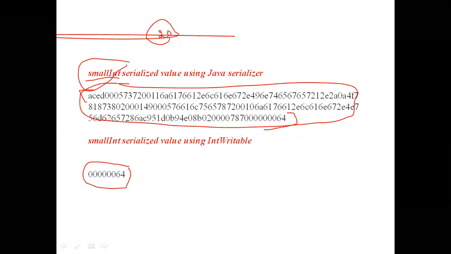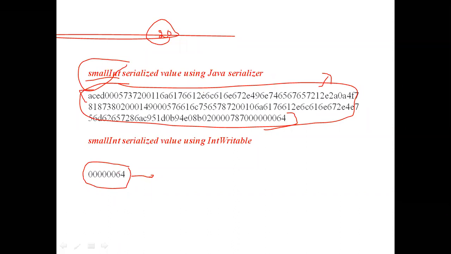Both are the same: both convert the object's data into byte streams. But when we compare with the Hadoop byte streams, the size of the Java byte streams is very much more. So if you want to transfer this data through the network, data overhead will be there. If you transfer this one, data overhead will be very much less, because the data size here is very much less compared with this size. This is very small. Clear?